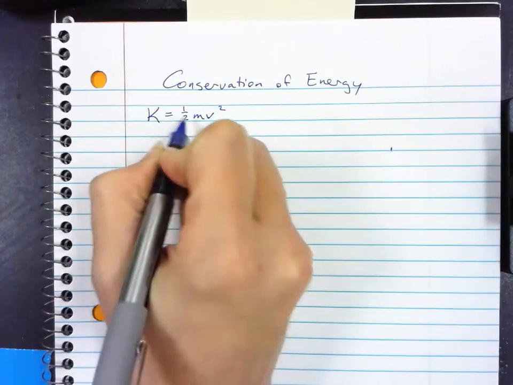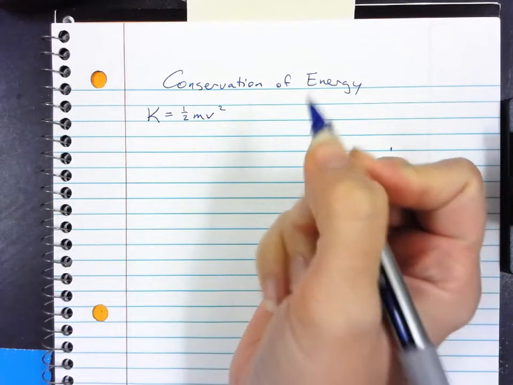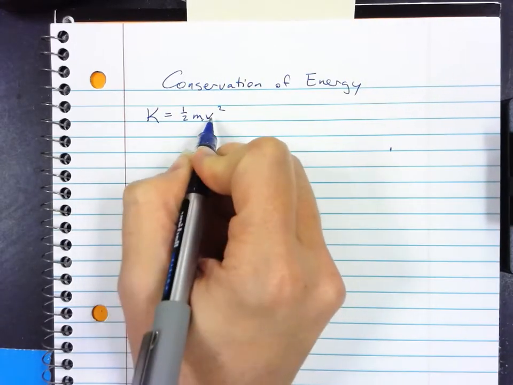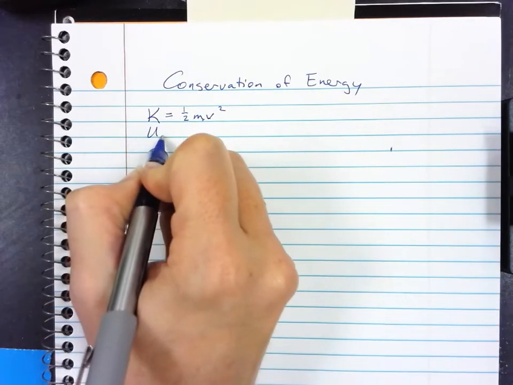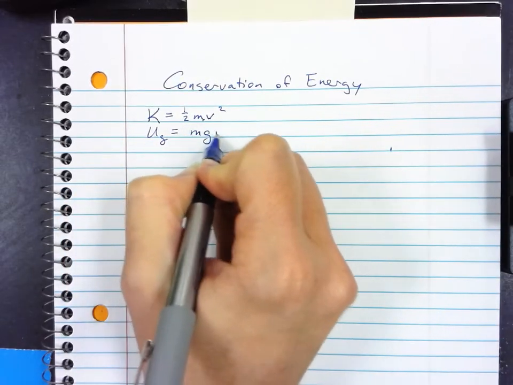If you're stopped, you don't. And there's no direction. You cannot have negative kinetic energy. You can't have negative mass. You can't have v squared be a negative number. Then we have gravitational potential energy, mgy.